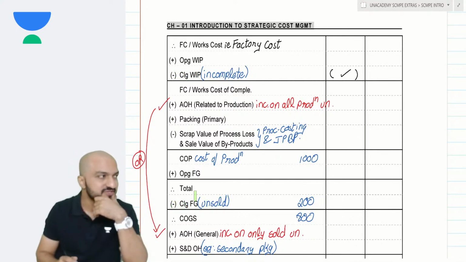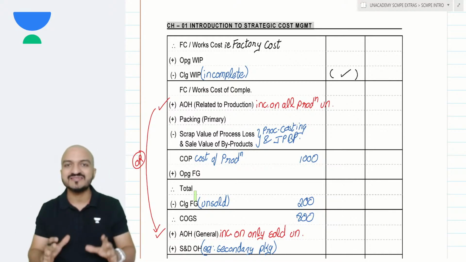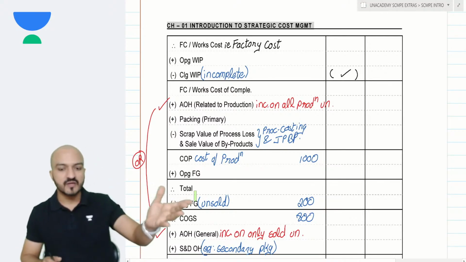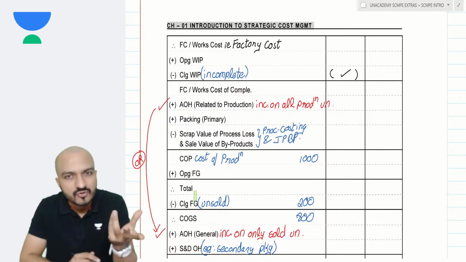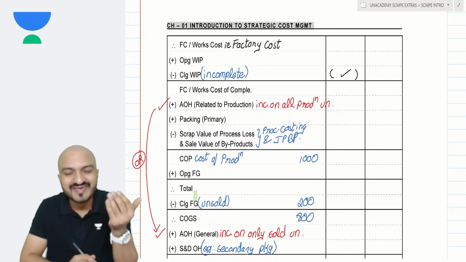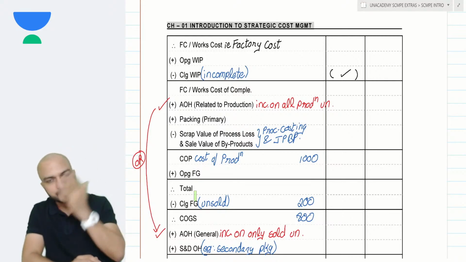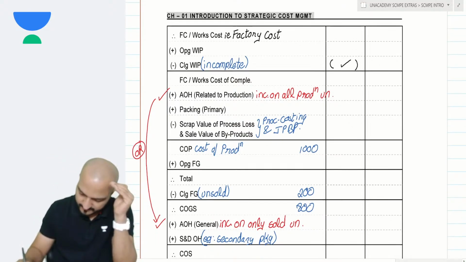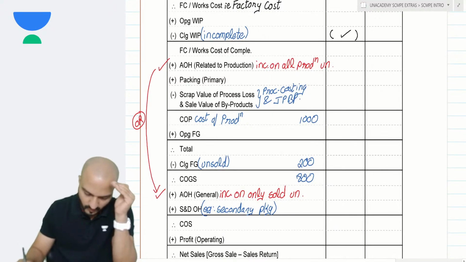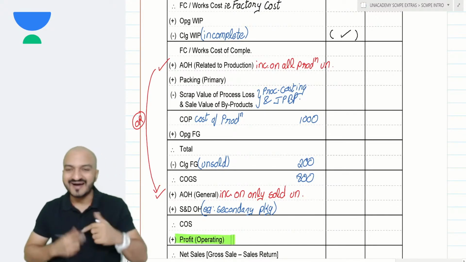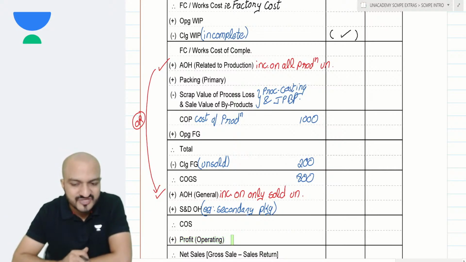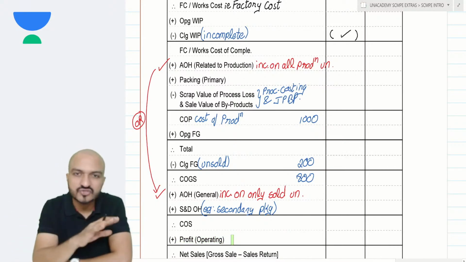Maruti, good question. Is the cost sheet made based on estimates or based on actuals? Well, Maruti, cost sheet is a format. You can apply that format to get actual cost. You can apply the same format to get the estimated cost. So when you are making estimates, you make the estimate as per this format. At the end of the year, when you want to know your actual profit, you again make that same format using actual data. So cost sheet can be used in any case, in actual as well as budget.